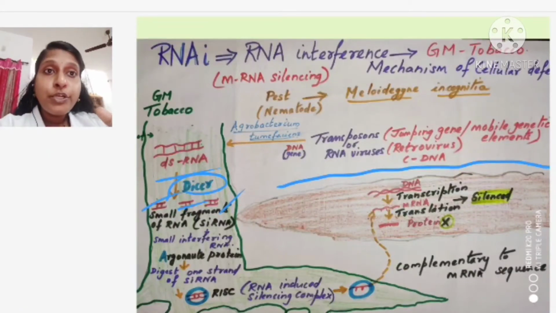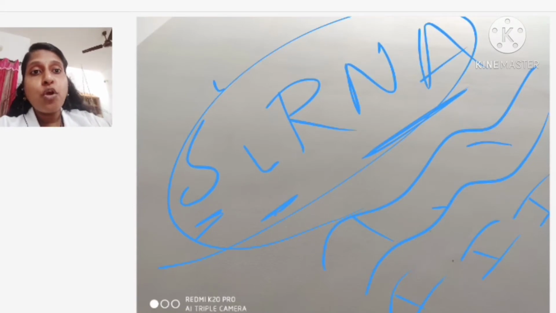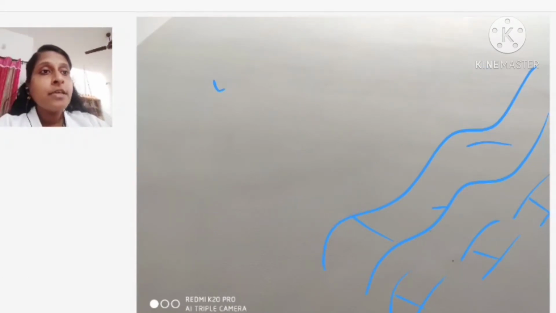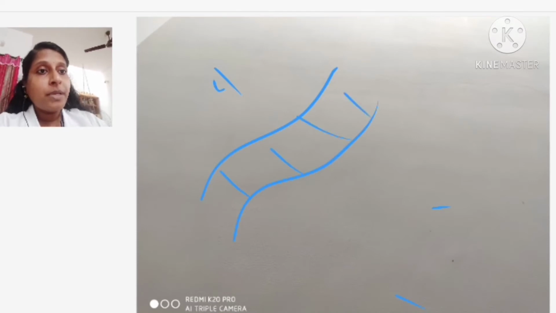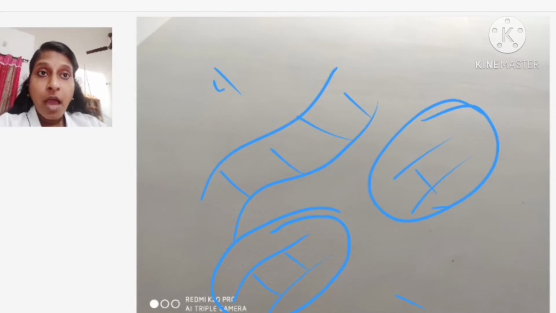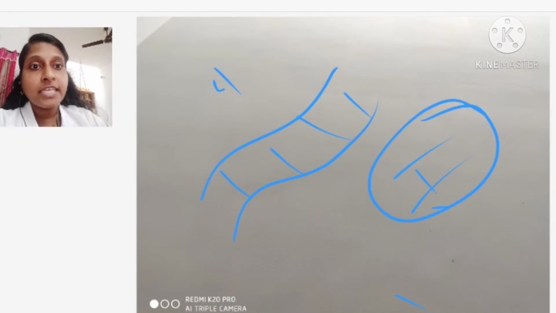What this protein does is, I told you small interfering RNAs are present, right. So, these are the small interfering RNAs which are present. This protein goes and binds with this small interfering RNA. The protein is going and binding with what? The small interfering RNA. What is that protein? Argonaute protein, okay. They go and bind. Thereafter, what they do is they digest.